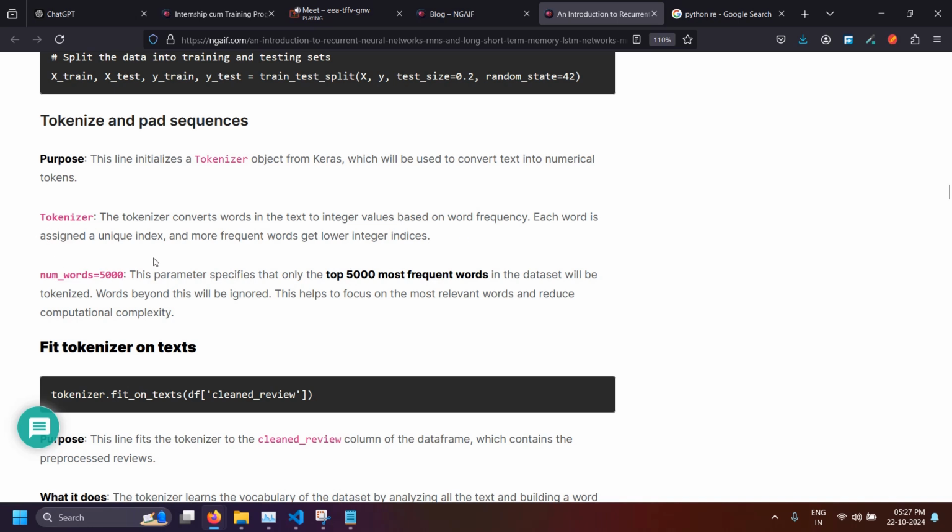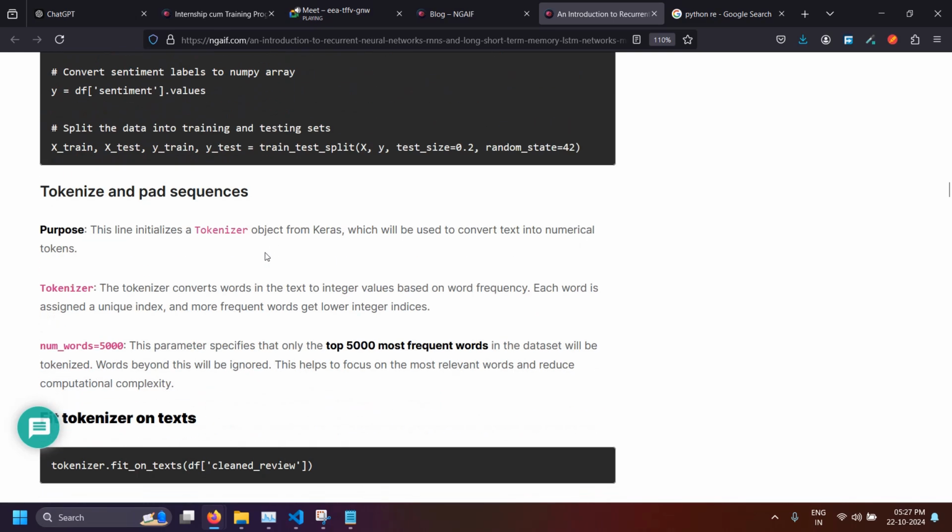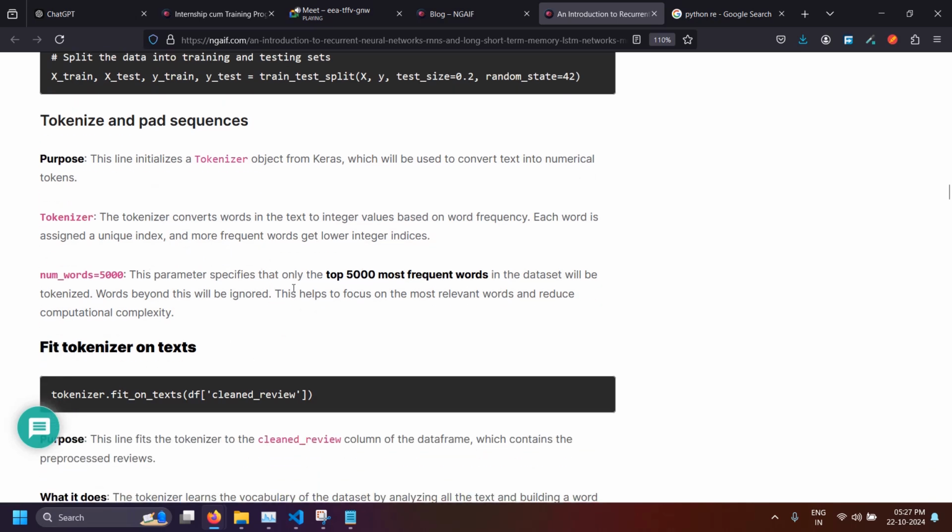And num_words equals 5000. What this means, and where I have used it here: this parameter specifies that only the top 5000 most frequent words in the dataset will be tokenized. Words beyond this will be ignored. This helps us focus on the most relevant words and reduces computational complexity.